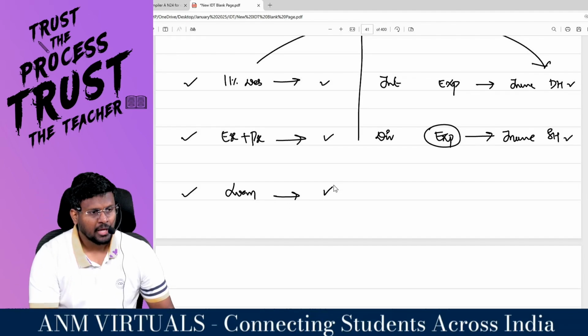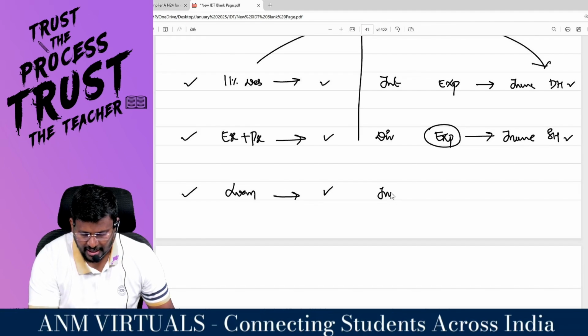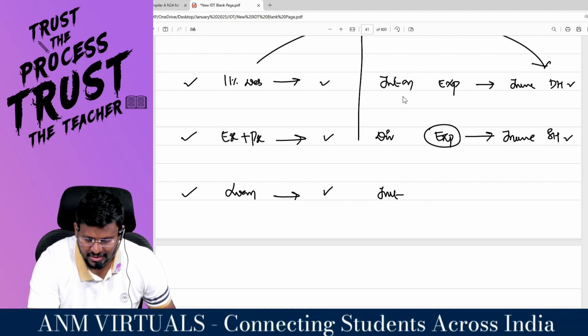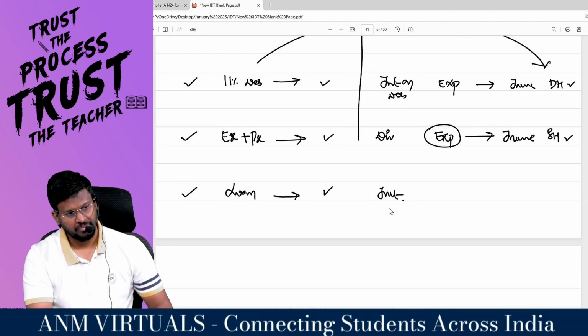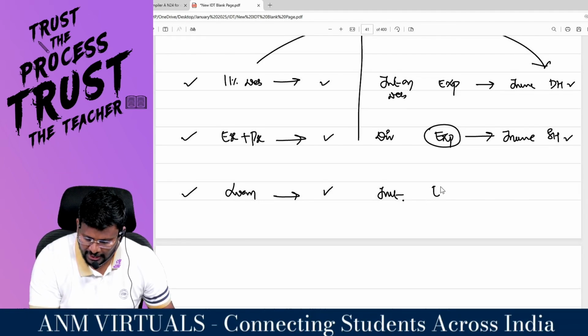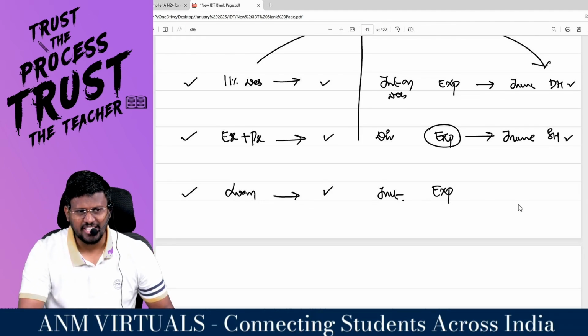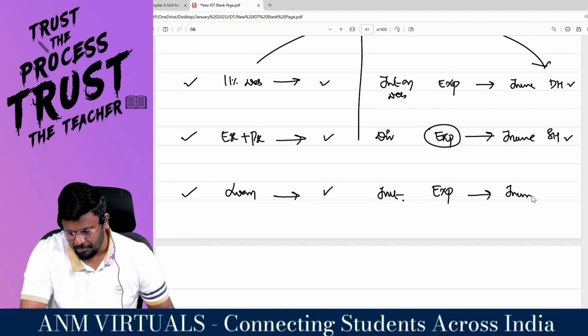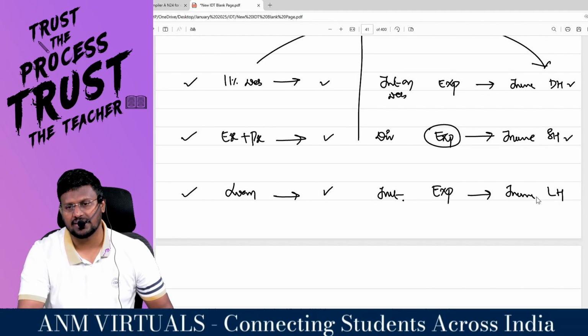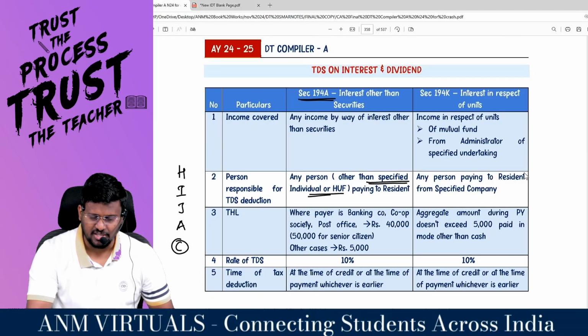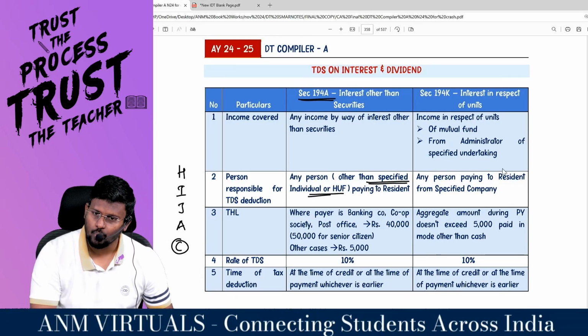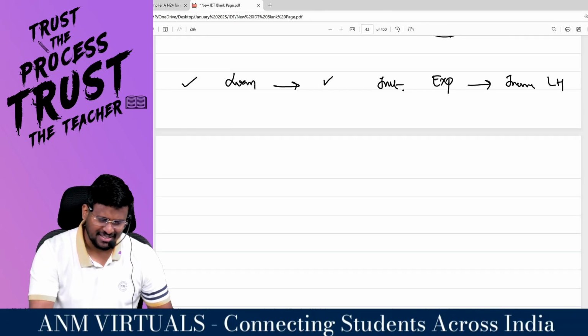Hello, sir. If you provide me a loan, again I have to pay what? Interest. This is not interest on debenture, this is general interest. Right, sir? It will be debited to the P&L account. That is an expense to A&M Classes. It's an income to the loan holder. Right, sir? So, we are supposed to deduct what? TDS under section 194A.